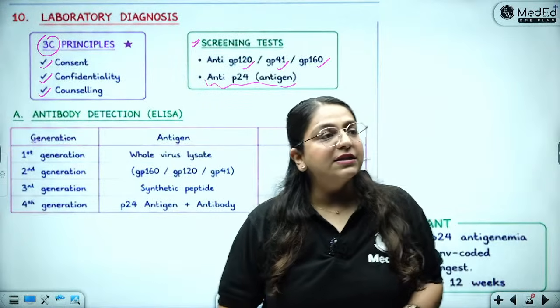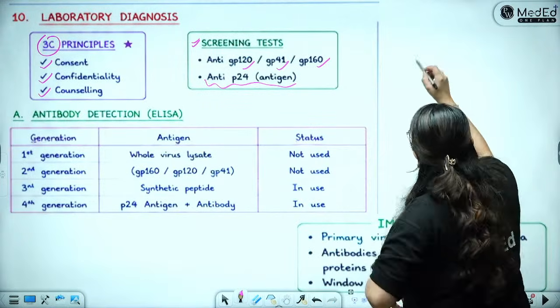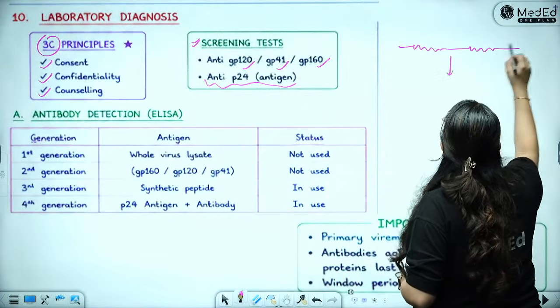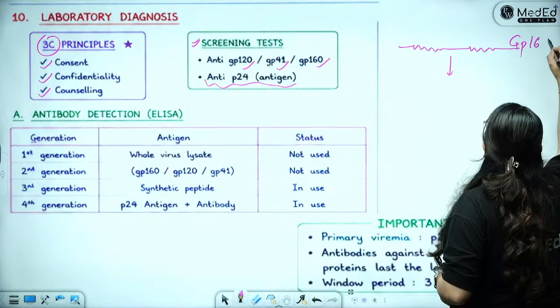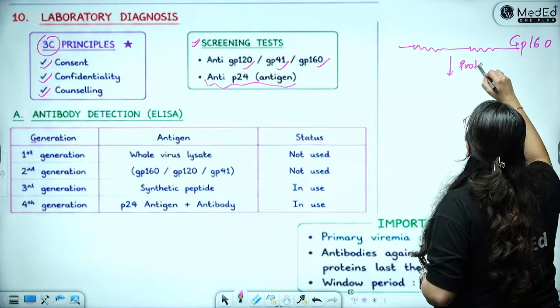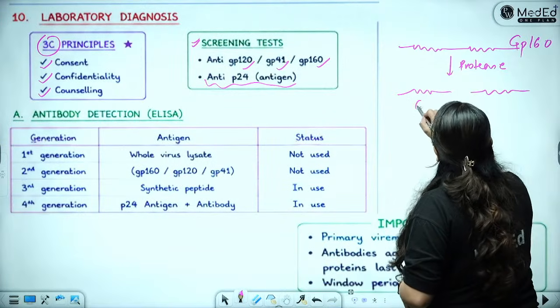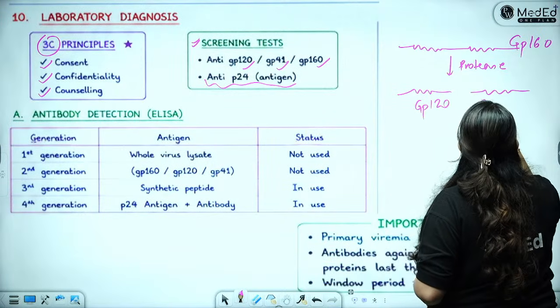So where does this GP160 come from? Initially, there is a single structure containing both the components. This is called GP160. Then the protease enzyme of the HIV virus comes and breaks it into two parts. What are these two parts? These are GP120 and GP41.